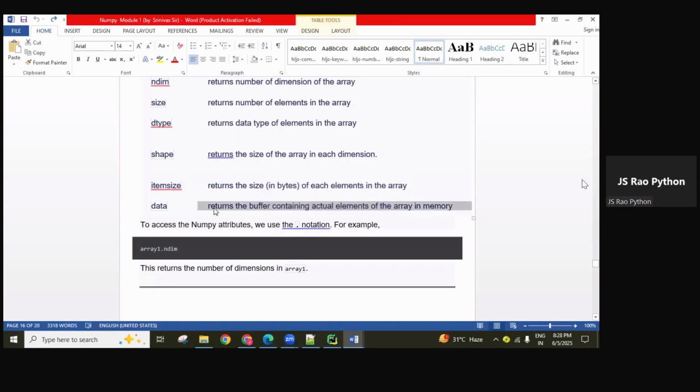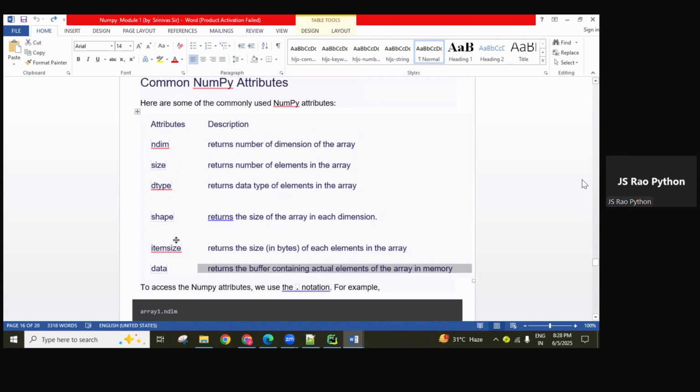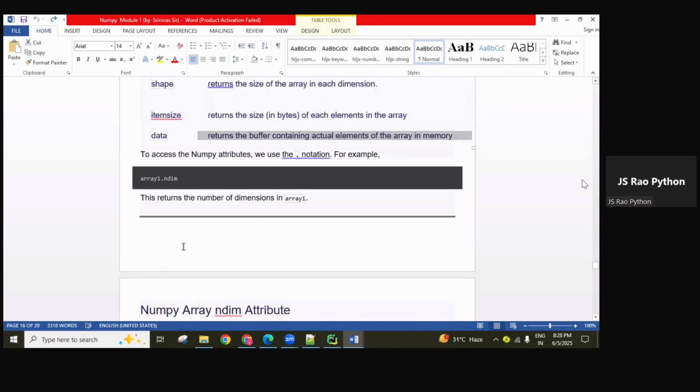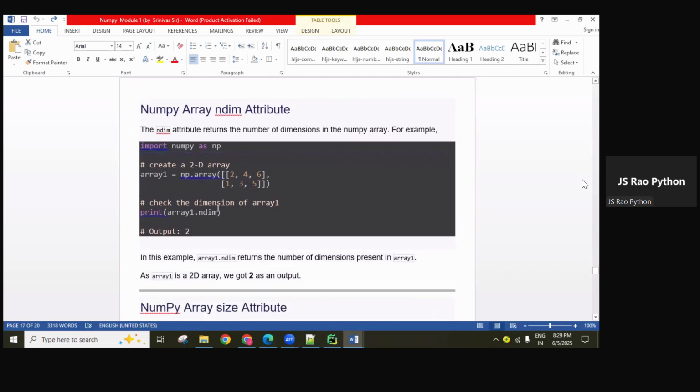Simply the address you're getting. It returns the buffer. Buffer is nothing but a memory address. It returns the buffer containing the actual elements of the array in memory. So in which memory the array's actual elements are available, that memory address is printed using the data attribute. So this itemsize, I'll let you know. For more clarification, I have given programs for every attribute, guys.